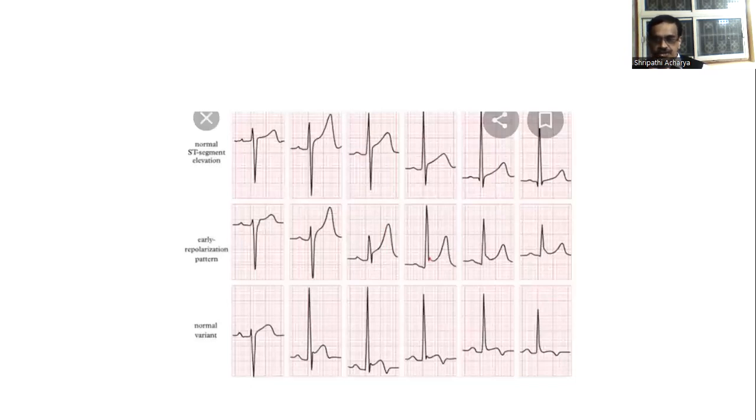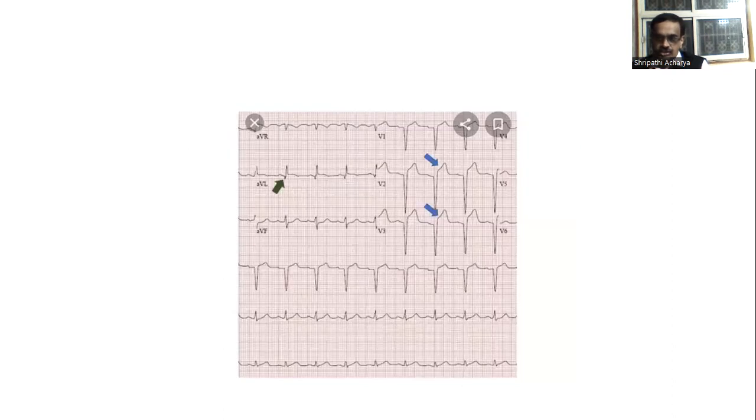You see in this ECG, ST segment normal, and ST segment elevation, and ST segment tortuous. In the middle one, you can see ST elevation and tortuous ST, that is anterior wall infarction. You can see here 2, 3 showing ST elevation, the inferior wall infarction. However, V2 also shows ST elevation.